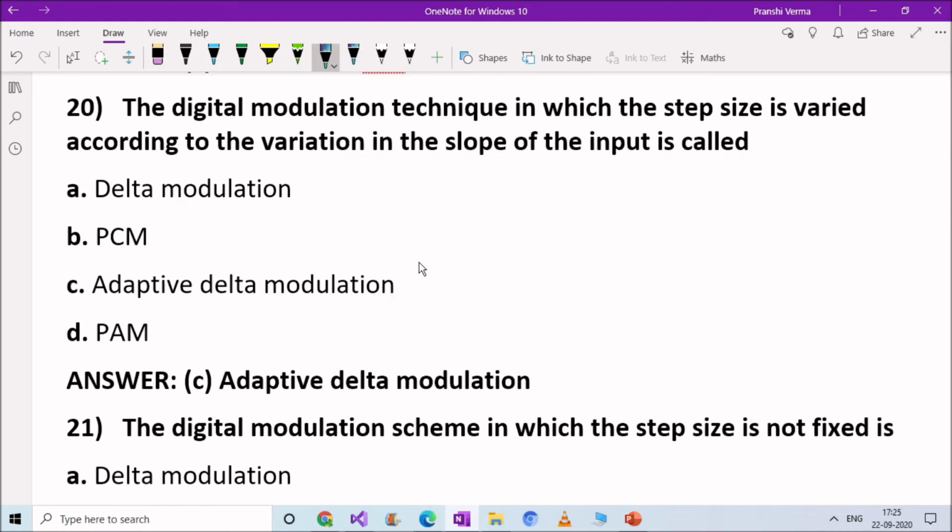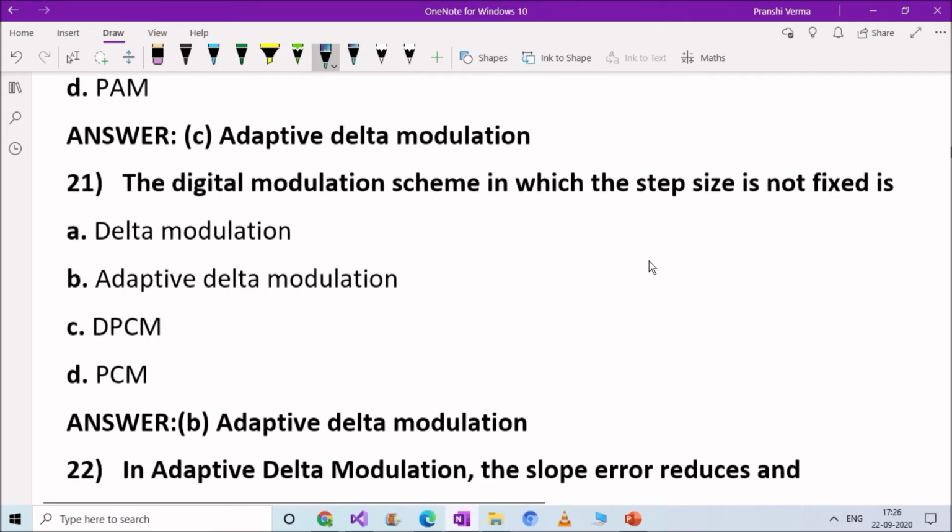Next question. The digital modulation technique in which the step size is varied according to the variation in the slope of the input is called, this is a very important question. Option A, delta modulation. Option B, PCM. Option C, adaptive delta modulation. Option D, PAM. Right answer here is option C, adaptive delta modulation. The digital modulation technique in which the step size is varied according to the variation in the slope of the input is called adaptive delta modulation.